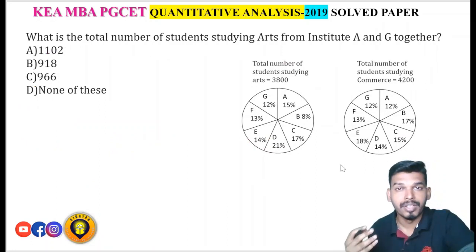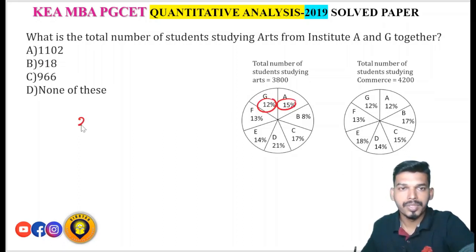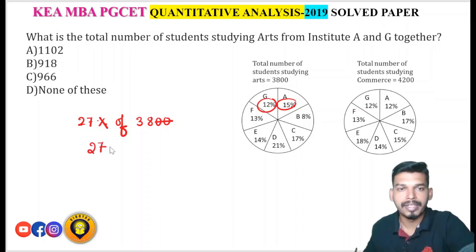What is the total number of students studying arts from institute A and G together? Arts from institute A and G is 15 plus 12, which is 27%. 27% of 3800. Now the percentage and the two zeros cancel, so you have to multiply 27 into 38. That's it.